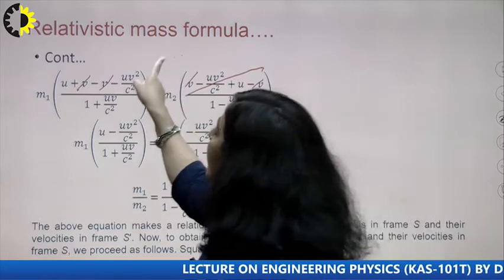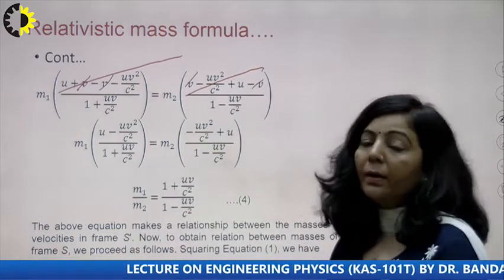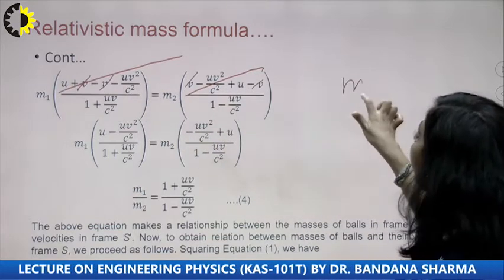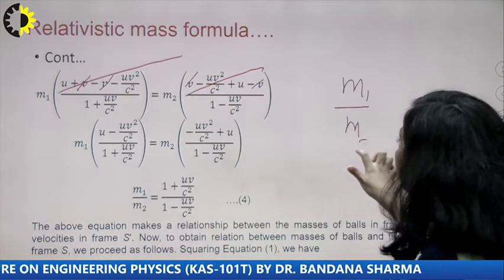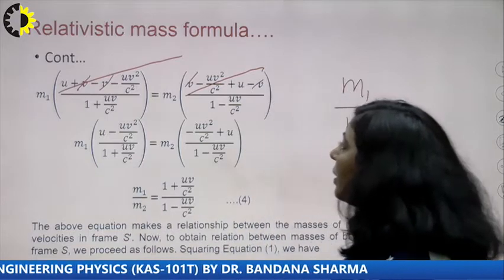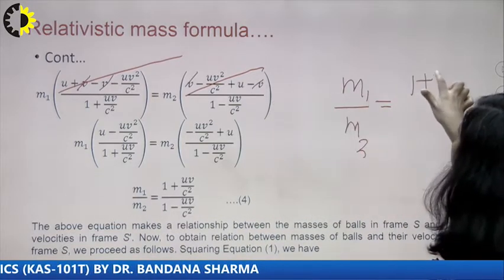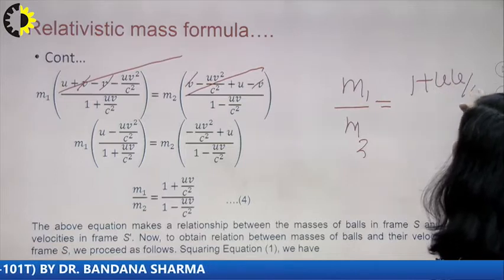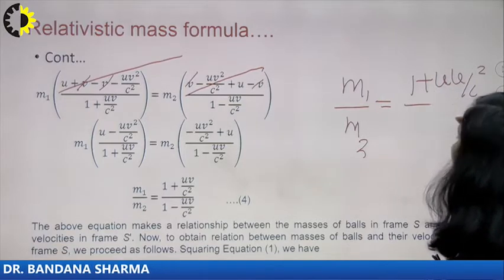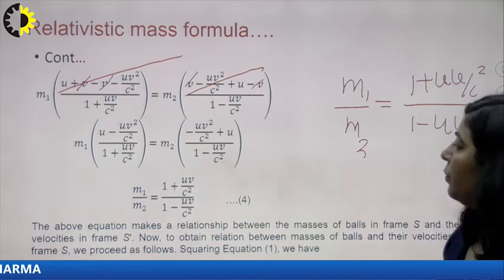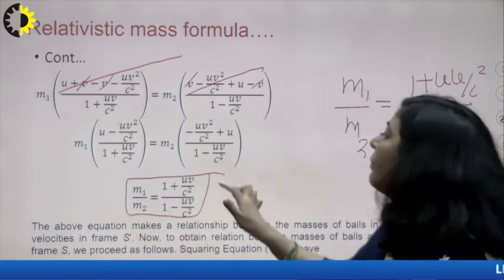So this entire numerator will get cancelled by this one. And now you can get the ratio of m1 and m2. Transfer this m2, so on the left hand side you are getting m1 upon m2 equal to (1 plus uv upon c square) divided by (1 minus uv upon c square). So you are reaching equation number 4.